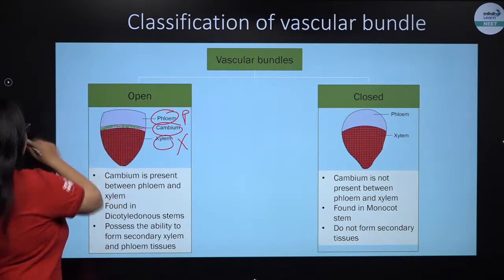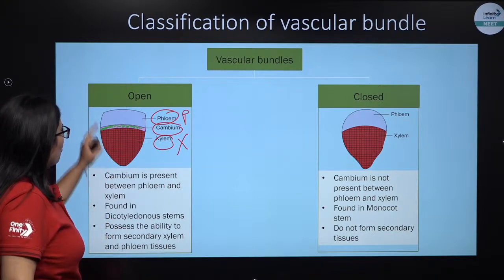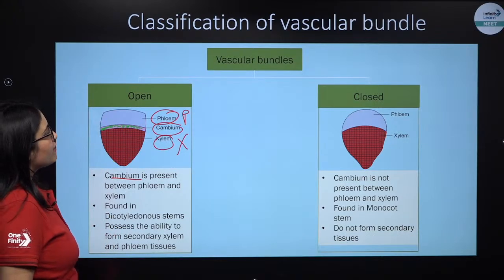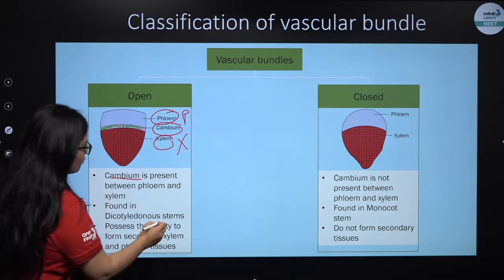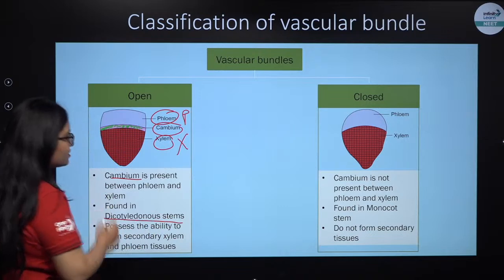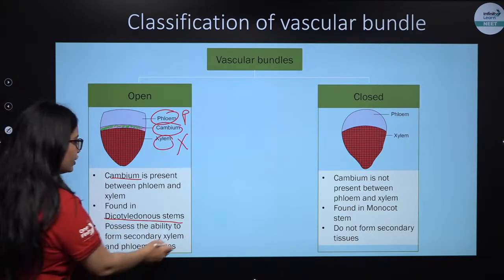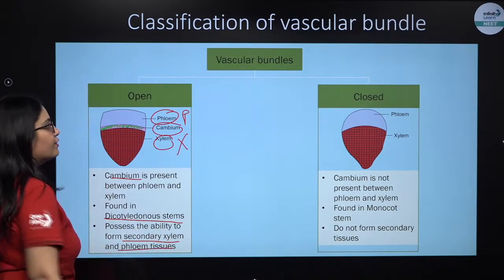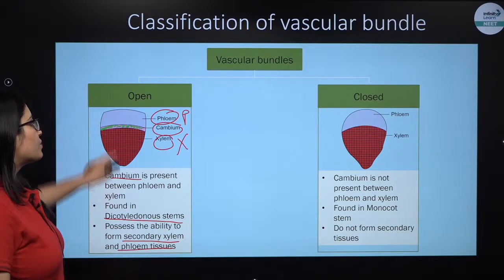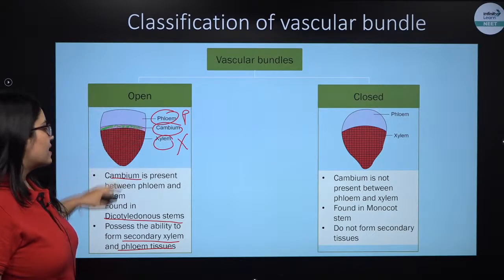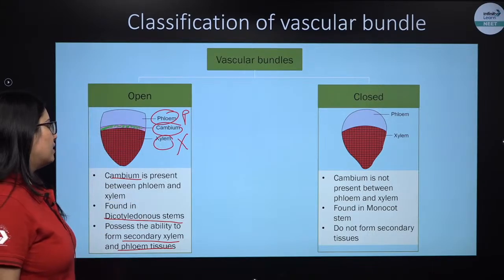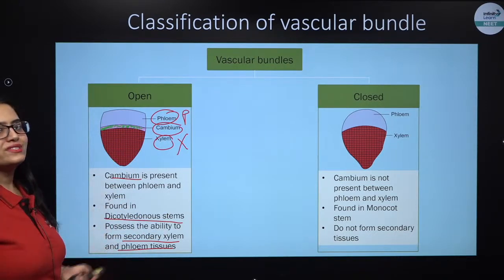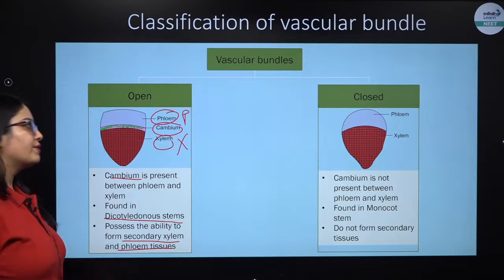Next, my dear students, why is it open? Because cambium is present. Where can you see such kinds of vascular bundles? You can find such vascular bundles in the dicot stem. They possess the ability to show secondary growth by forming secondary xylem and secondary phloem. So the presence of cambium, especially these open vascular bundles in the dicot stem, helps them show secondary growth, the formation of secondary xylem and phloem.